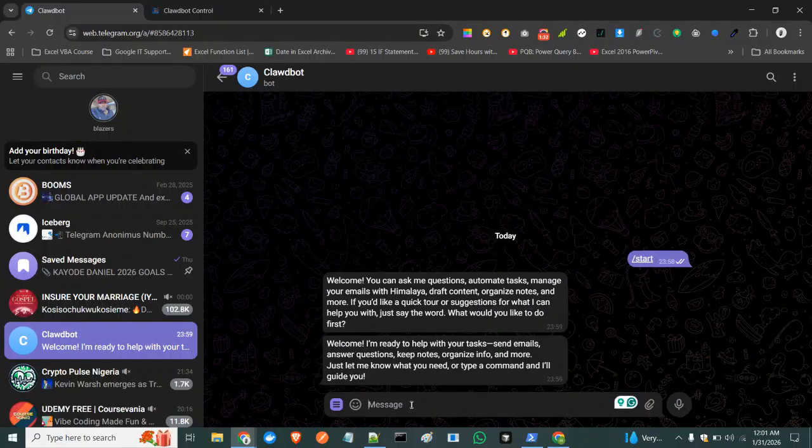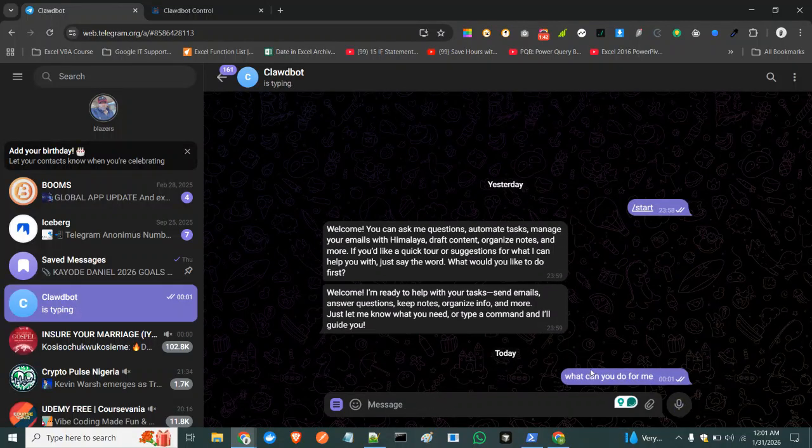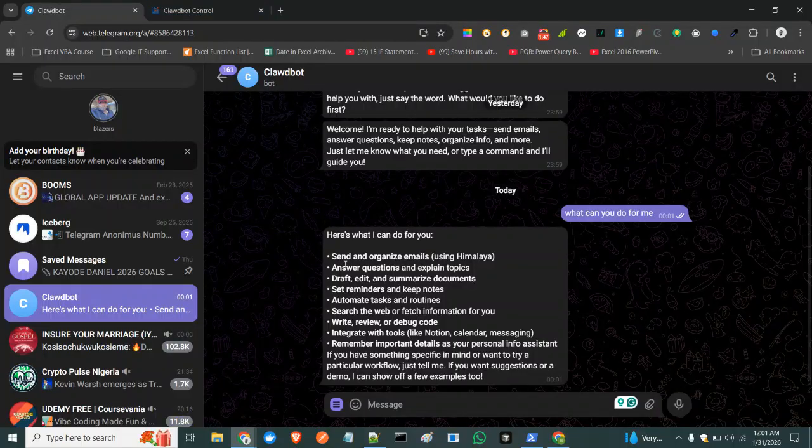So here I can start with what can you do for me. So once I send this message, you could see Clawdbot is typing, and also these are the list of actions based on the skills that I have set up. So currently I've set a Gmail skill which would allow me to send emails, ask questions, and also perform other actions. So we'll do a short test case to send an email.